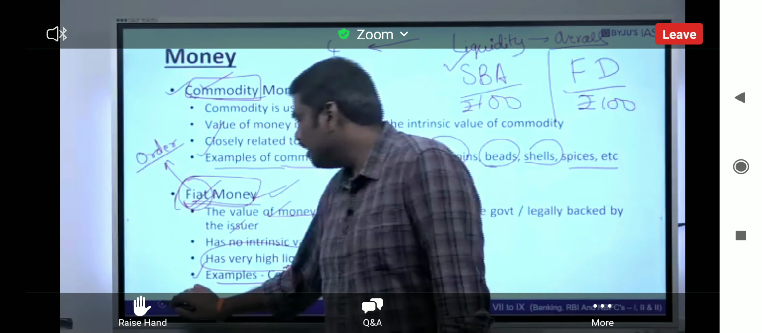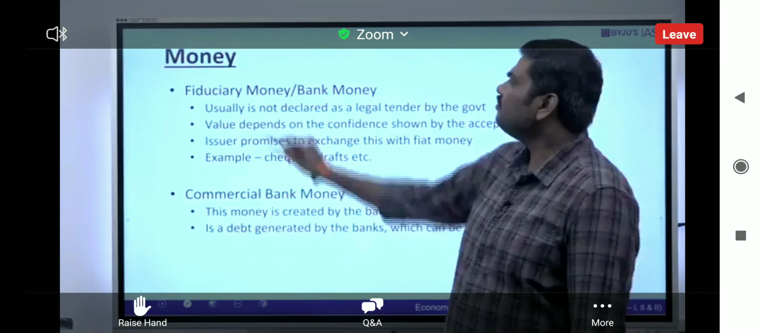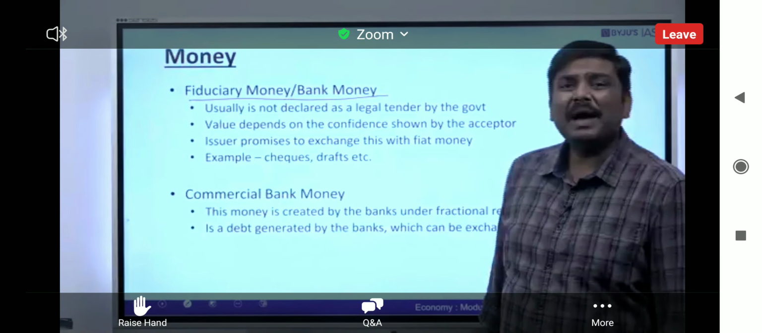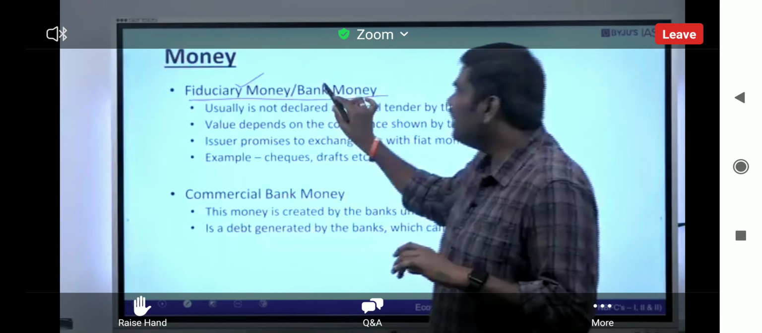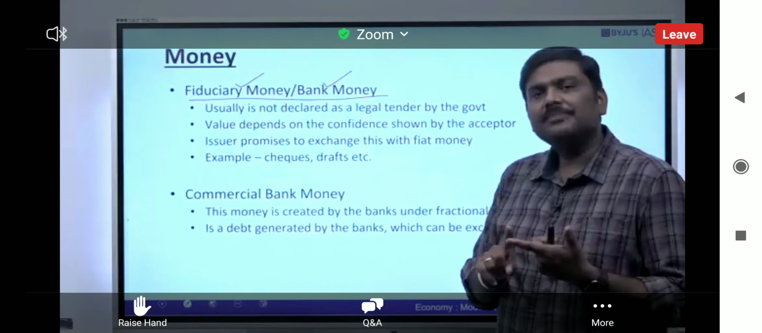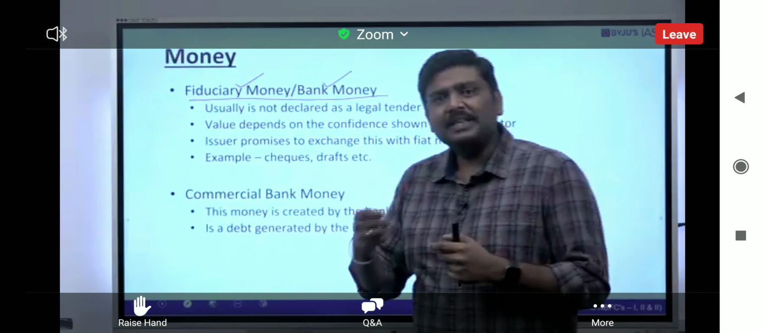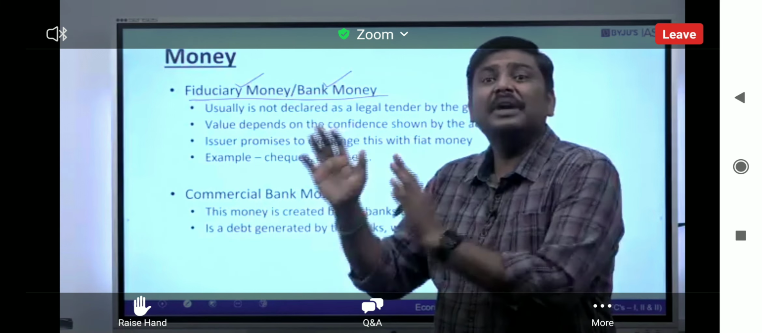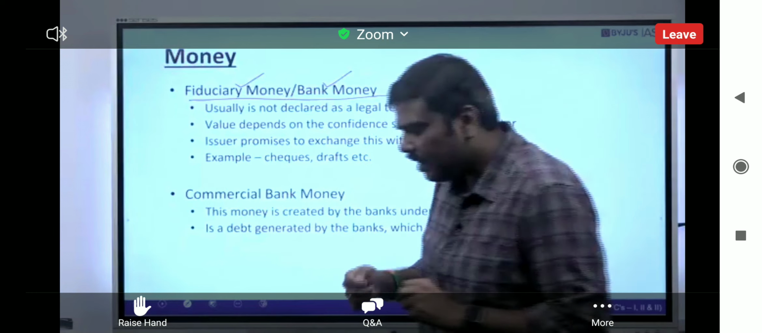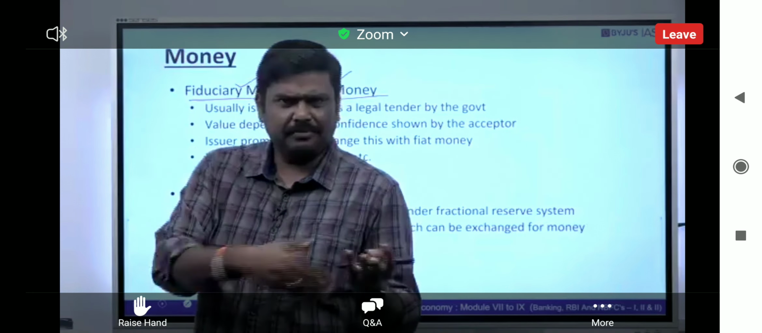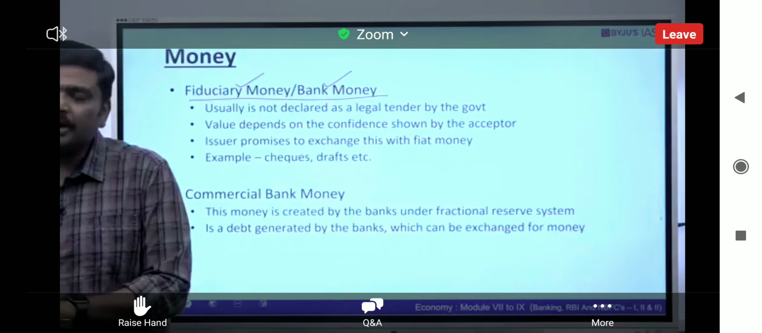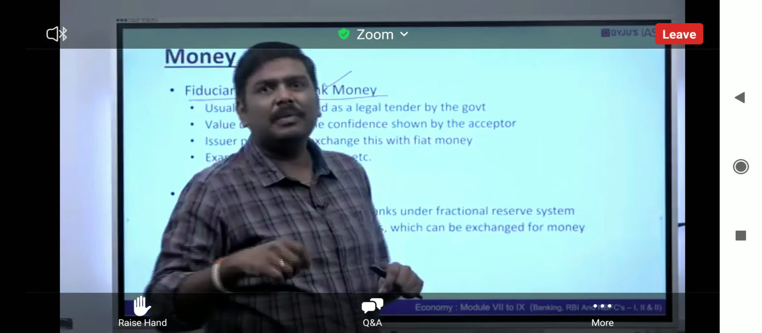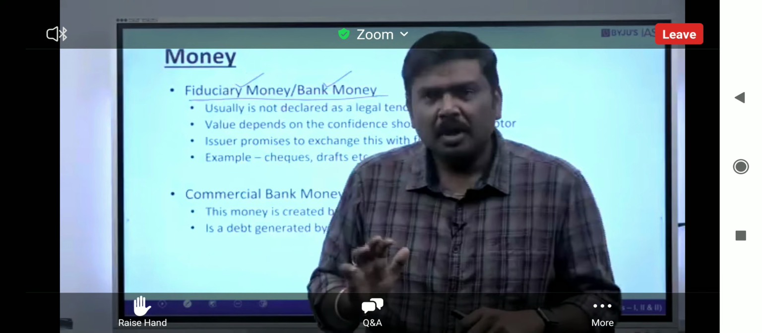Now let me go to the third one: fiduciary money or bank money. What is the basic idea here? In case of fiduciary money or bank money, these are the monies which are issued by a particular authority, an institution or an authority. So these are the money which are issued by a particular authority or by a particular institution. Now the value of this particular money,